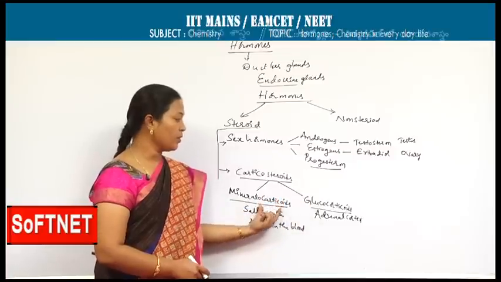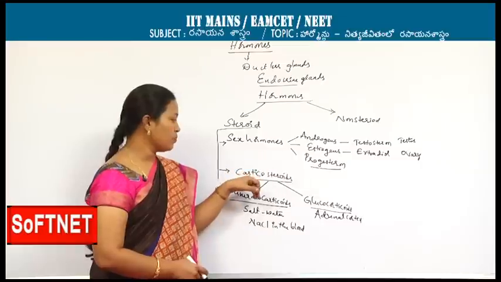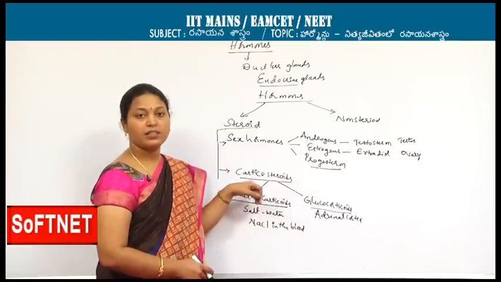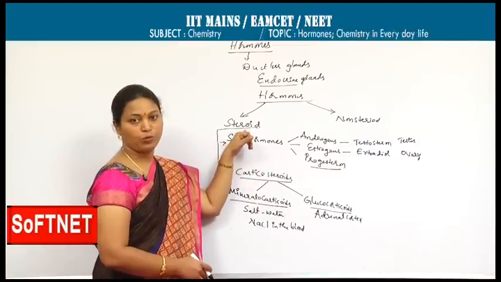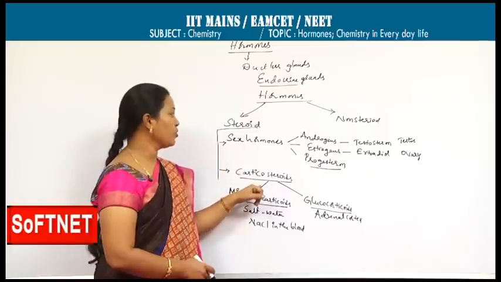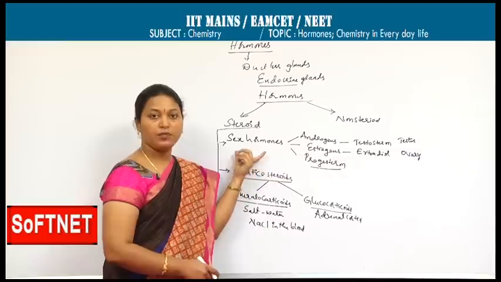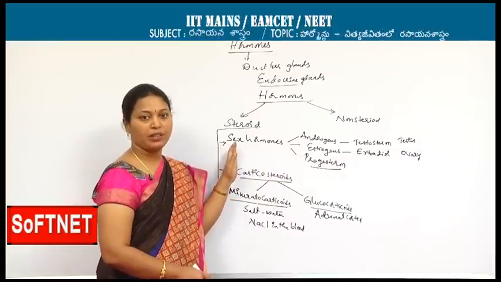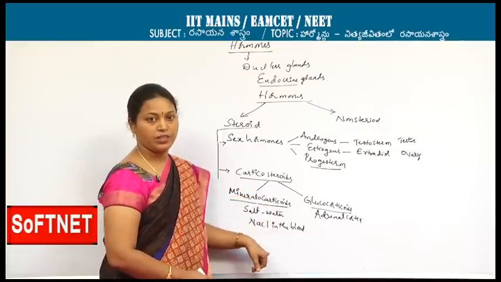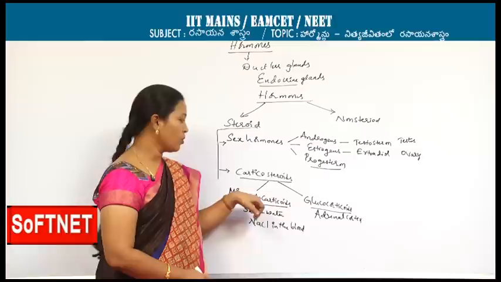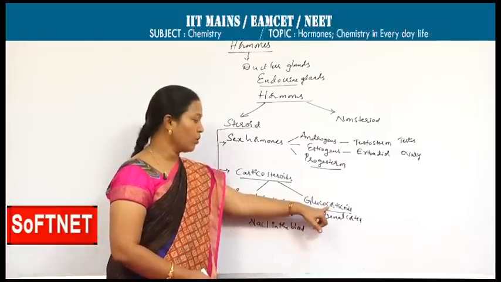As mineralocorticoids and glucocorticoids are produced from the adrenal cortex, these come under corticosteroids, and they also have a steroid-like structure. So these again come under steroid hormones. This is regarding steroid hormones. If they ask only for the IPSET, if you write either of these two, you will get the marks. If it is for a competitive exam, you have to be particular about the site where they are produced and how they show their function. Mineral ion balancing is done by the mineralocorticoids, and glucose carbohydrate metabolism balancing by the glucocorticoids.